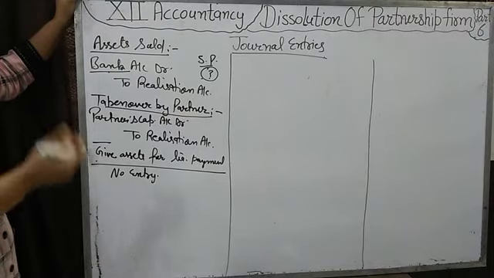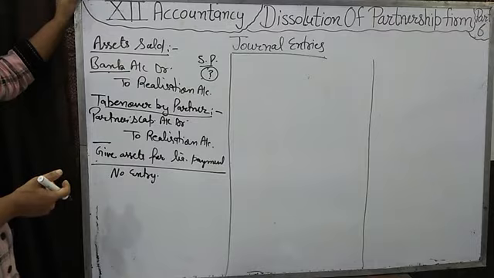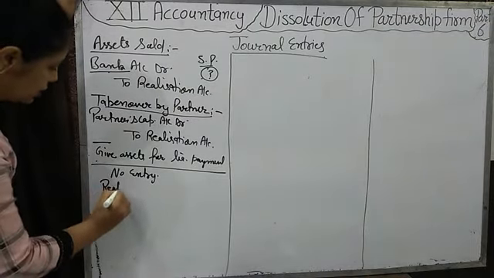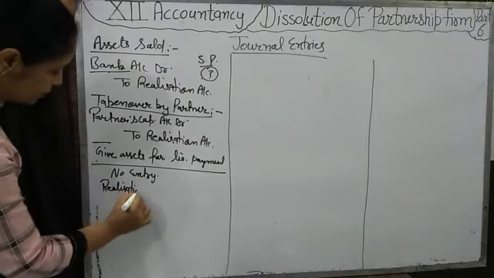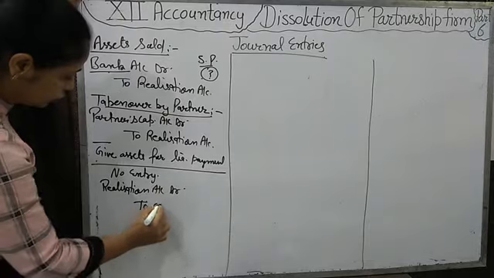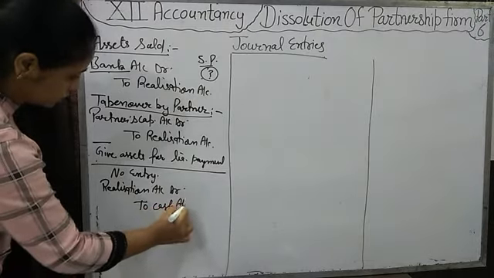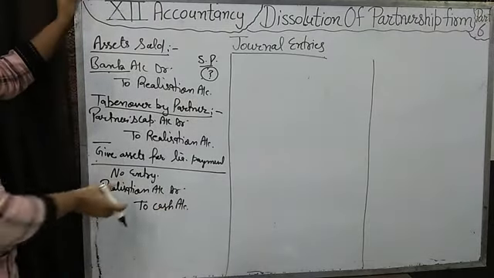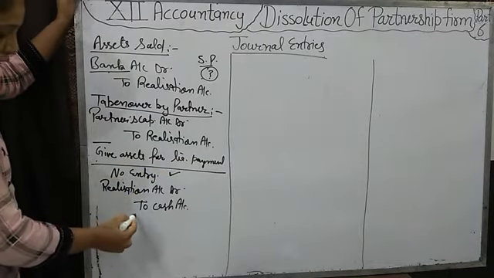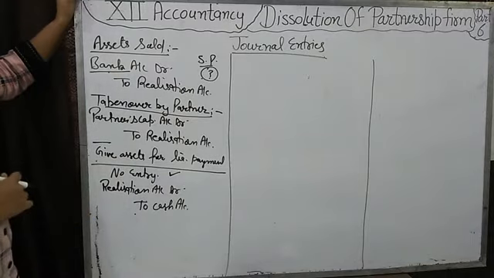But we are paying 40,000 in cash also. Then we will pass a journal entry for the cash payment: realization account debit to cash account. For the asset we will pass no entry, but for the cash payment we will pass the entry realization account debit to cash account.